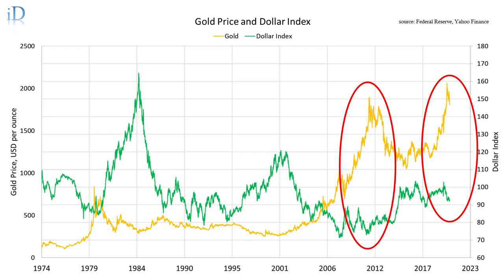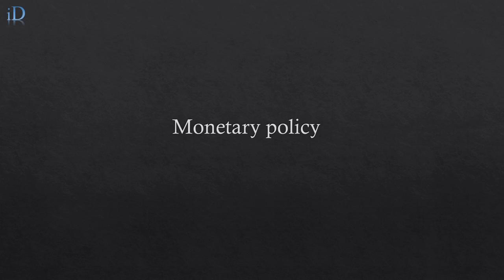So, as we went through the previous graphs, most of the time, gold price is in an inverse relationship with the dollar index. This is also our common sense. However, there are times gold price is not in a proportional relationship with the dollar index, which means something else also contributed to gold price changes. Another most important factor is monetary policy or interest rate.